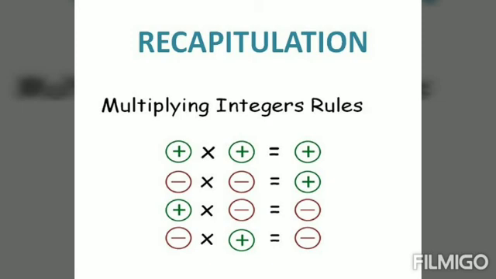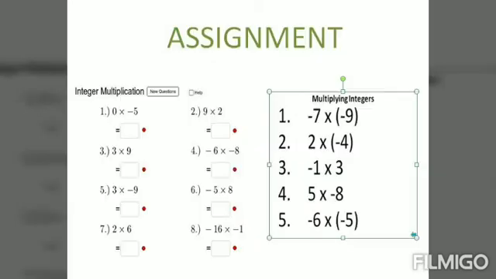Children, now it is time for recapitulation. Let us recall whatever we have learned. We have learned today multiplying integers by applying rules. Plus into plus, plus. Minus into plus, minus. Plus into minus, minus. Minus into minus, plus.